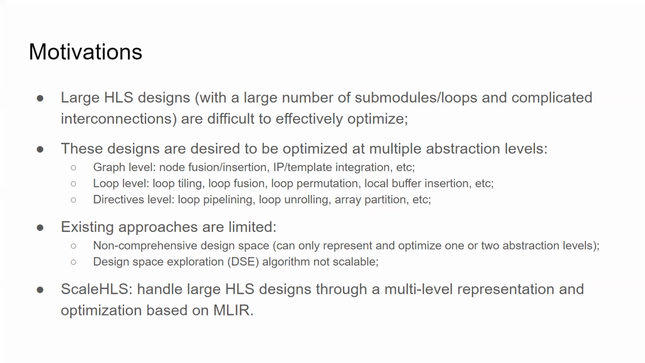At the highest level, graph level, we can apply node fusion or insertion, and IP integration, etc. Then, at the loop level, all of the loop transformations are available, such as loop tiling and permutation, and local buffer insertion. Finally, we can insert directives, such as loop pipelining and array partitioning, to further fine-tune the performance and resource utilization of HLS designs.